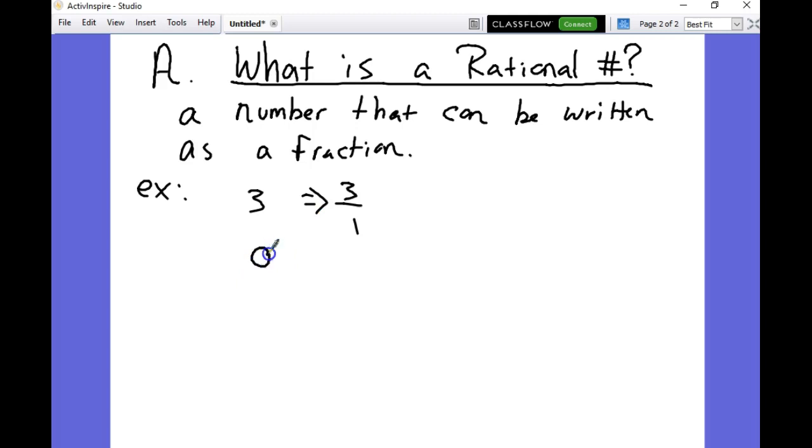Is this example 1? Henry, I'm trying to teach, buddy. Is this example 1? No, these are just examples of what rational numbers are.